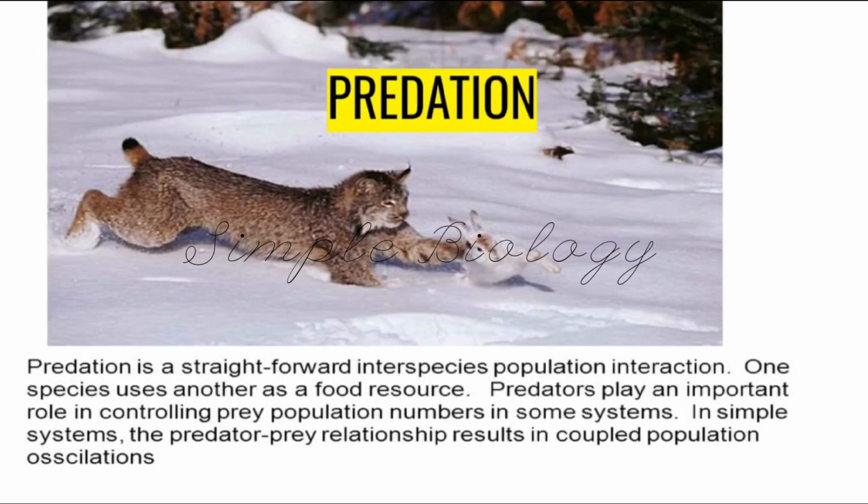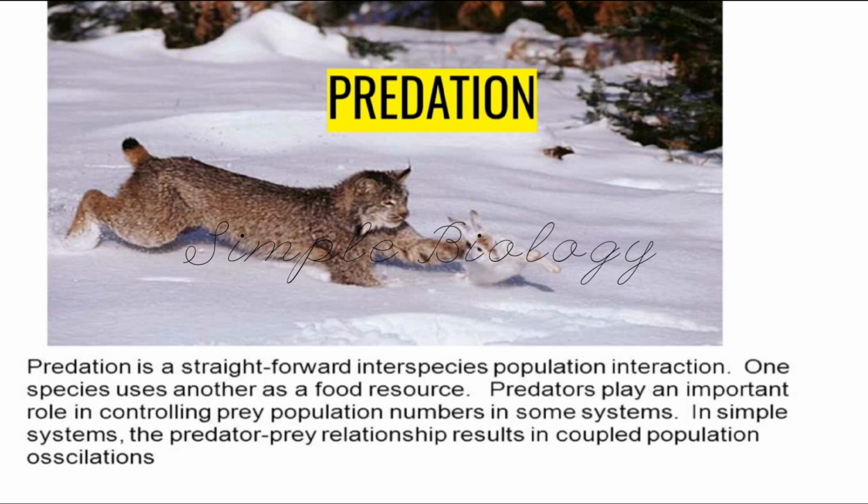So let's see the first one, that is predation. In this type of population interaction, one species uses the other as a food resource. Here is one example you can see: this is a wild cat which is eating the rabbit. Always in a community, one organism will feed on the other organism as food.